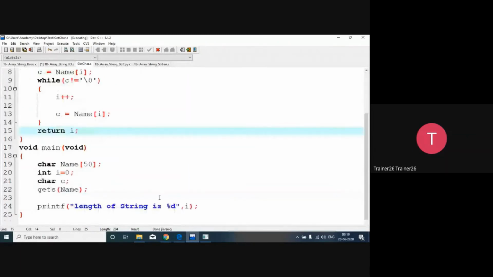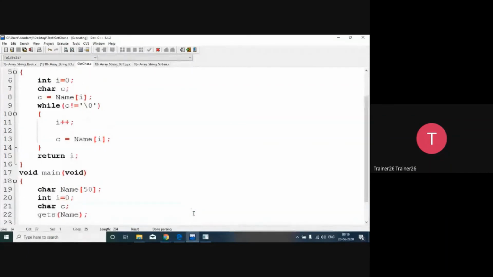Now when I want to print the length of a string, so I will ask to the user that length of a string. So when I'm going to ask to the length of a string, so I'm going to say that slen.